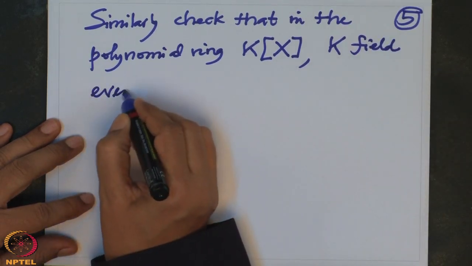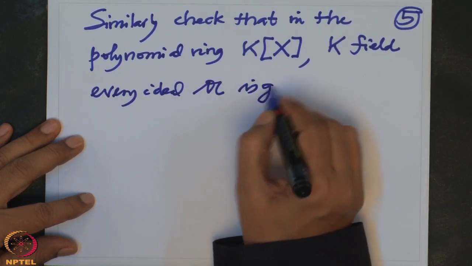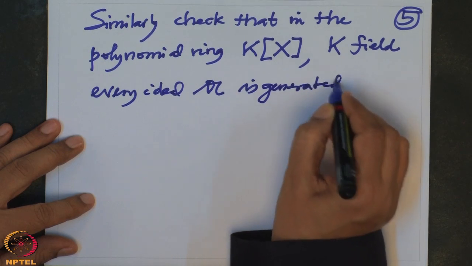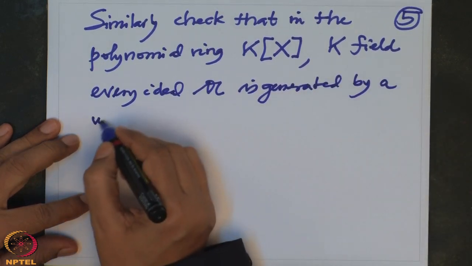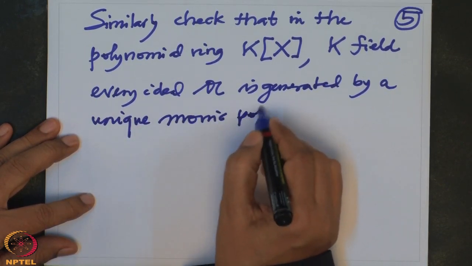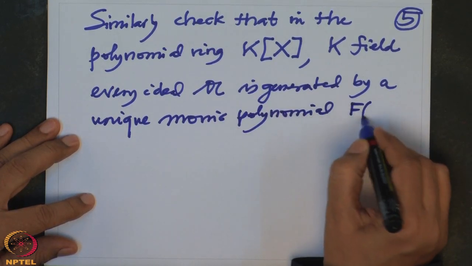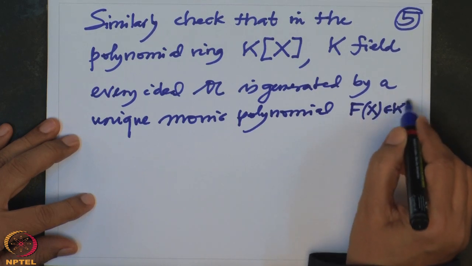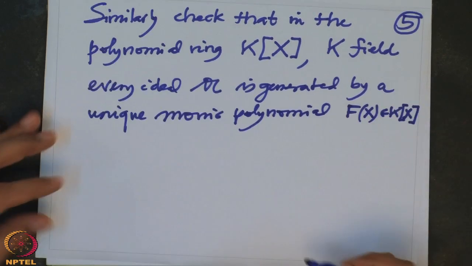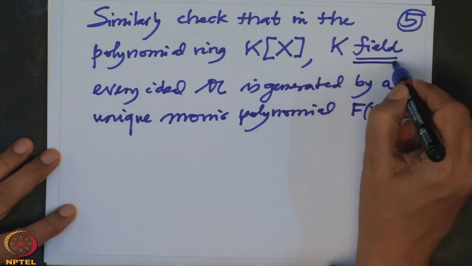every ideal A is generated by a unique monic polynomial f(x) in K[x]. Same proof. We just take, because there we have used the division algorithm. Here also the division algorithm is available because K is a field.